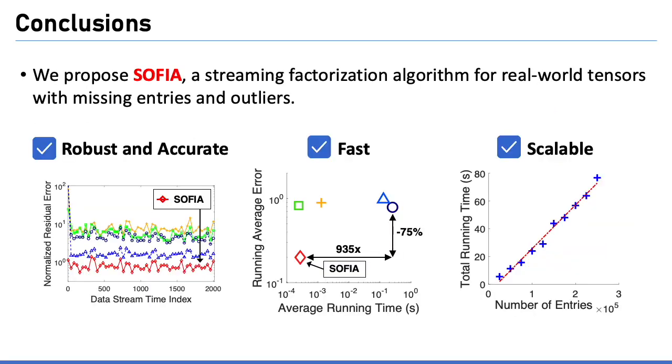In conclusion, we propose SOFIA, a streaming factorization algorithm for real-world tensors with missing entries and outliers. By smoothly and tightly combining tensor factorization, temporal pattern detection, and outlier rejection, SOFIA achieves the three strengths here.